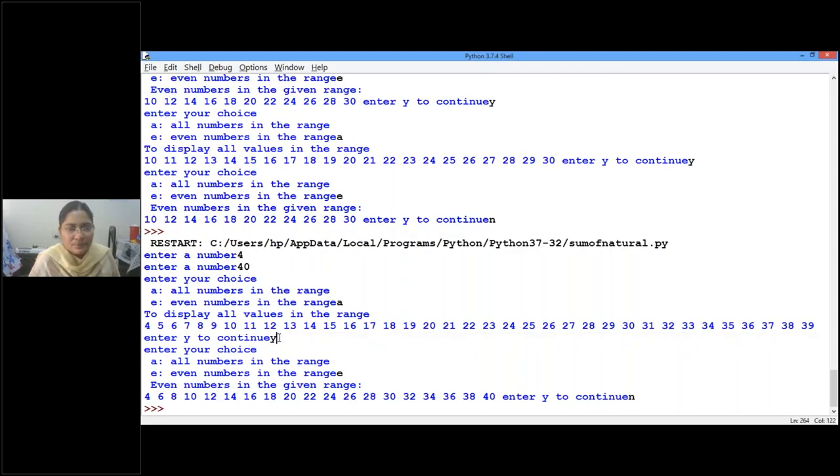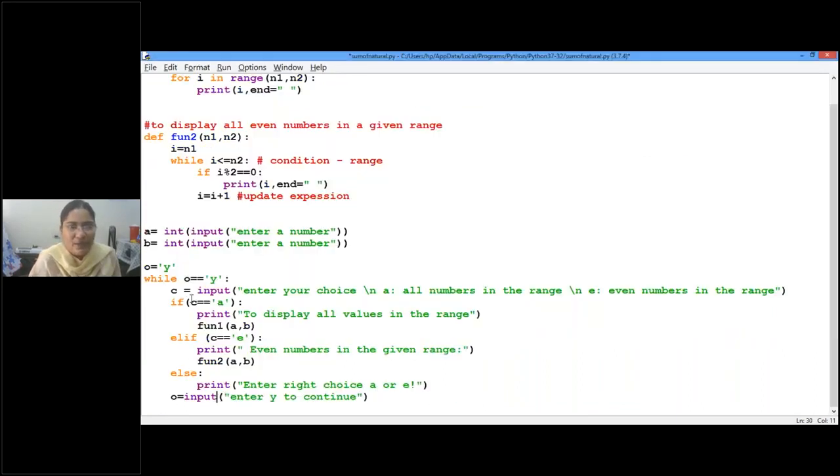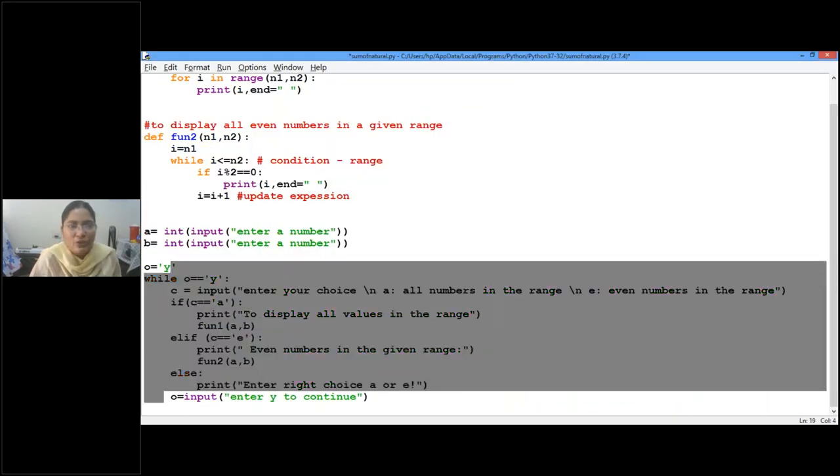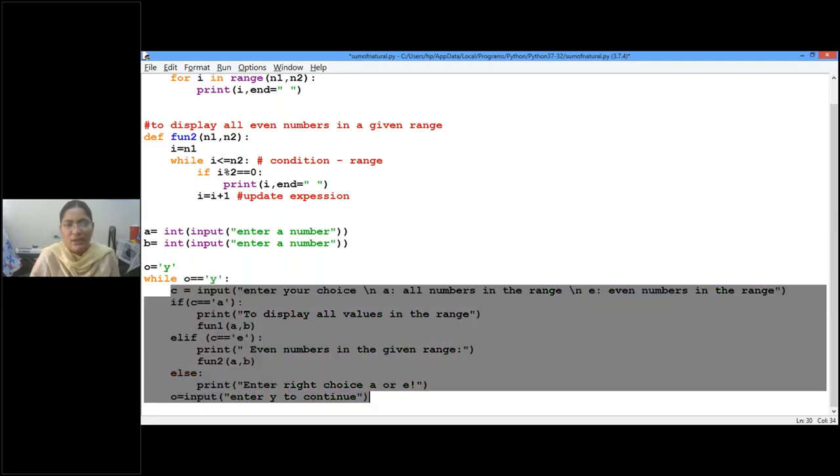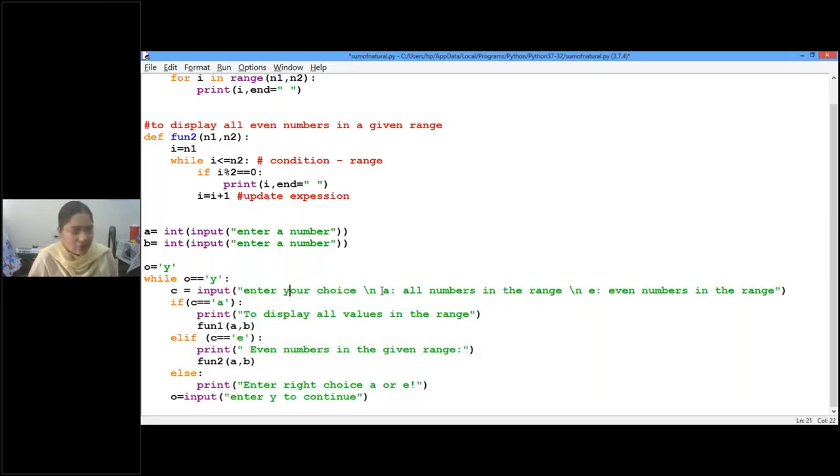You can see here, as I pressed Y, again the loop will be continuing because as long as the condition, it will not go to the outside while loop, but it will come back to while and this condition. This is true or false. Again it is true. As it is true, again the entire block is executed. So now enter your choice. So second time I entered my choice as E.